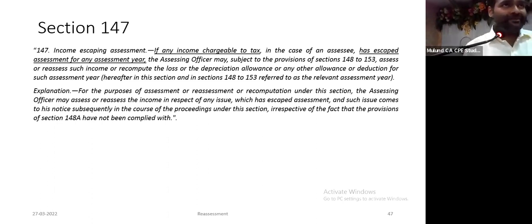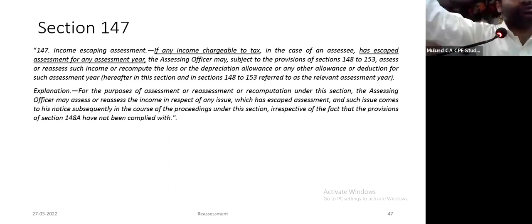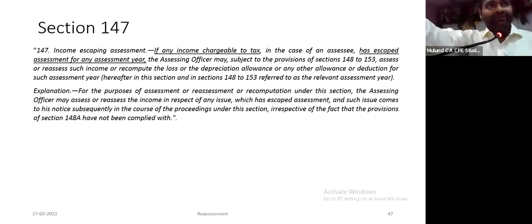Now, in the course of assessment, he says, "This loss has been wrongly claimed." Assuming he satisfies the condition that he is not taking a fishing roving inquiry, and it comes to his notice during the course of assessment proceeding, can he disallow this loss is the issue. Because on this issue, he has not reopened.